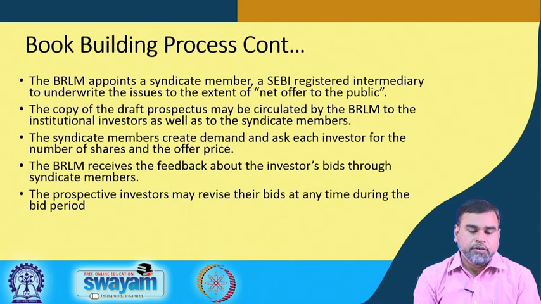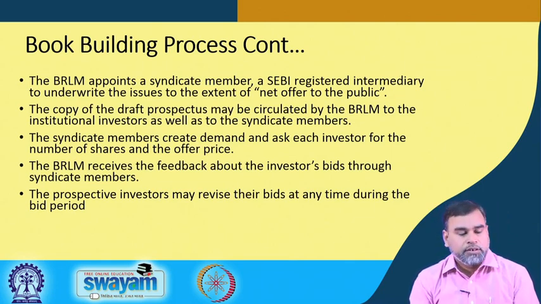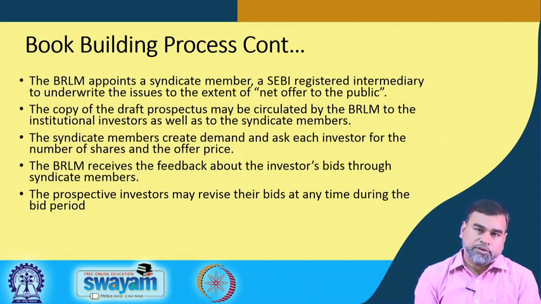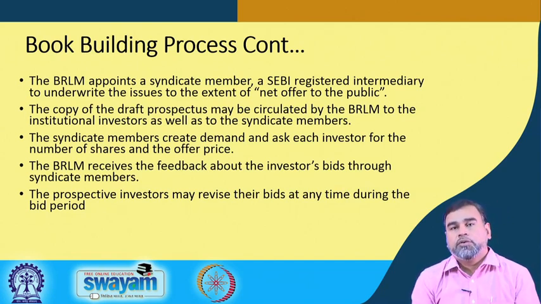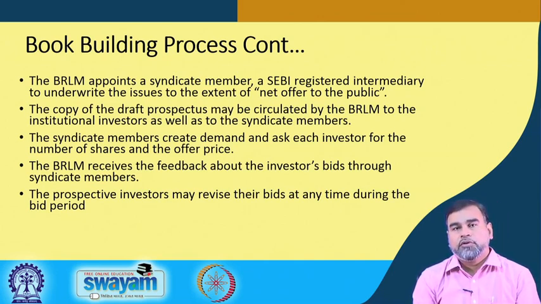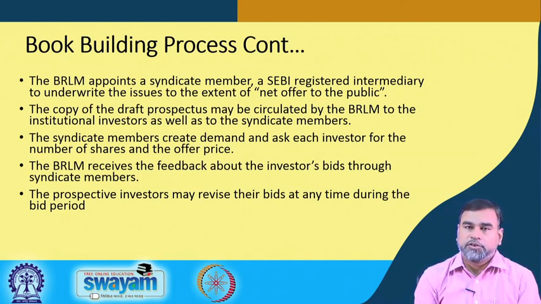Once the syndicate members are decided, the book runner lead manager will share the prospectus with some bigger institutional investors as well as the syndicate members. Now, the syndicate members and some of the institutional investors have received copies of the prospectus.